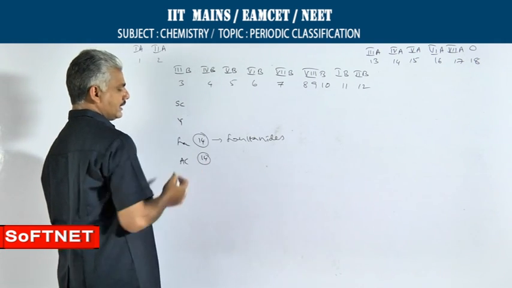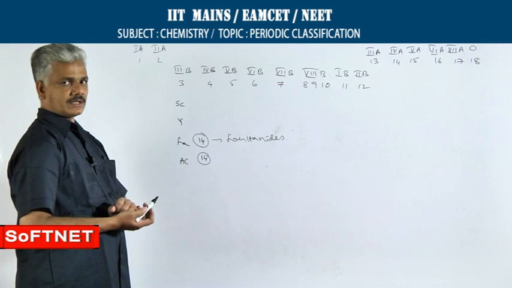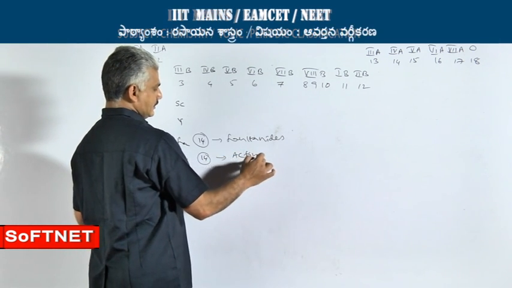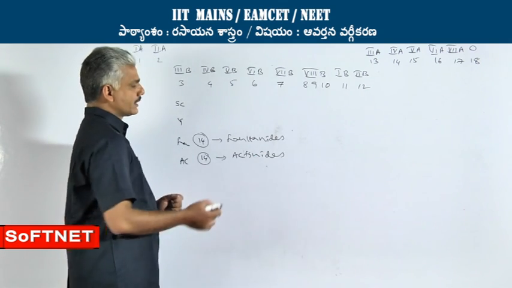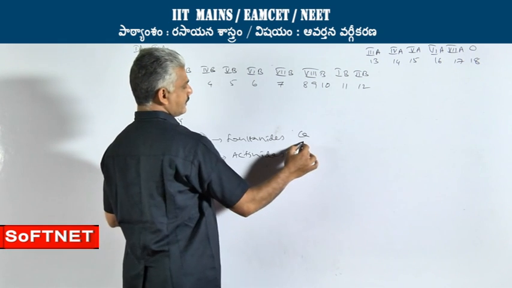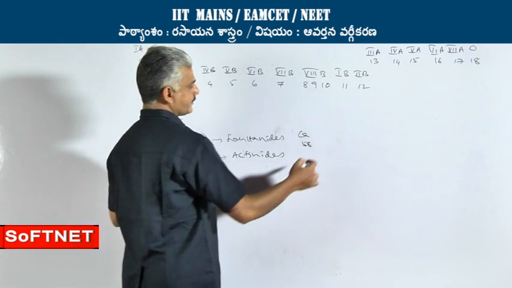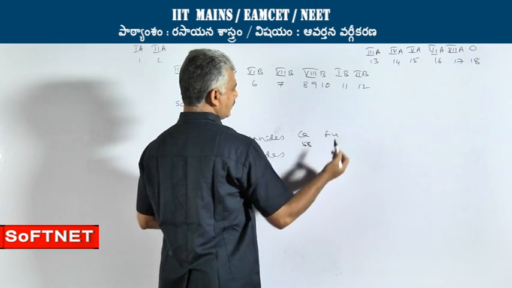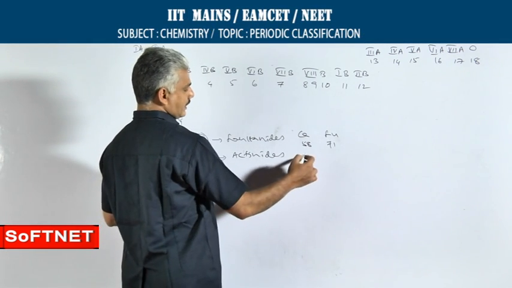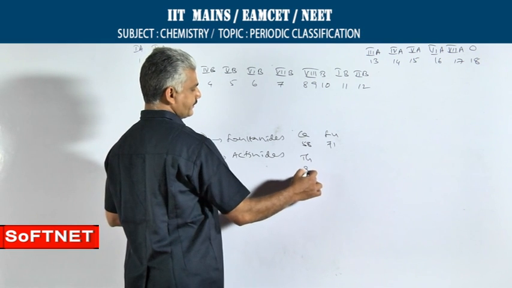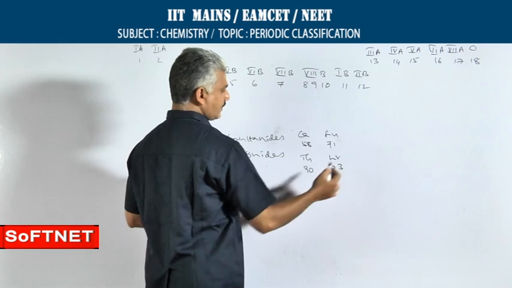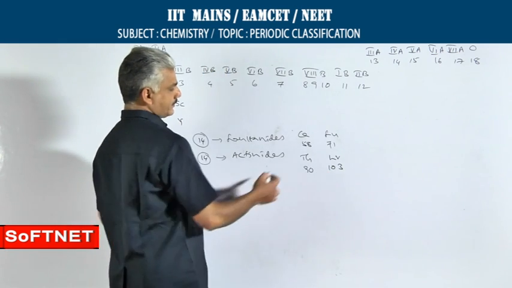Similarly, along with actinium, 14 more elements are clubbed together and they are called actinides. The lanthanides begin with the element cerium with atomic number 58 and end with lutetium, atomic number 71. Actinides begin with thorium, atomic number 90, and end with lawrencium, atomic number 103.